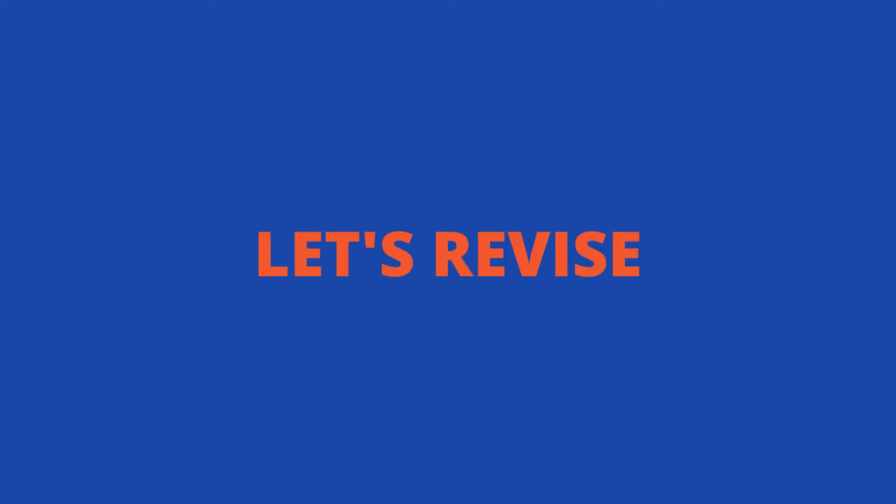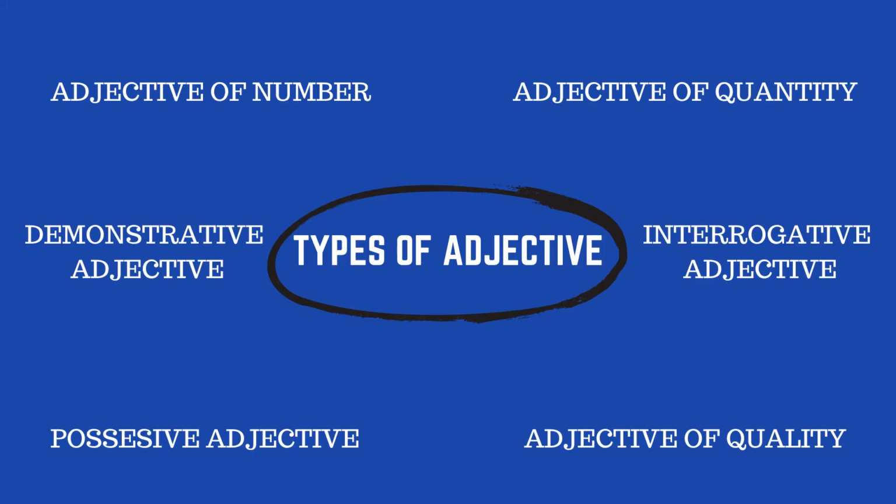So let's quickly revise what we have covered. We have covered today the types of adjective, their application, and what they mean with examples. So adjective of number, adjective of quantity, interrogative adjective, adjective of quality, possessive adjective, and demonstrative adjective.